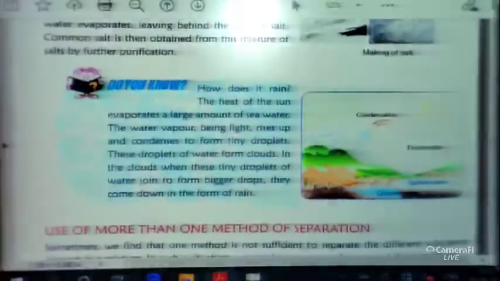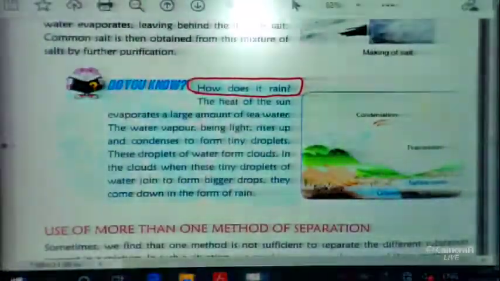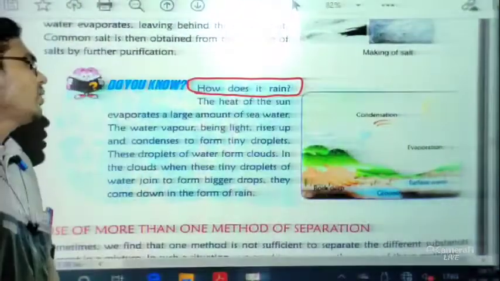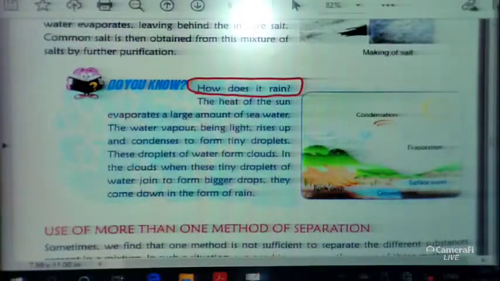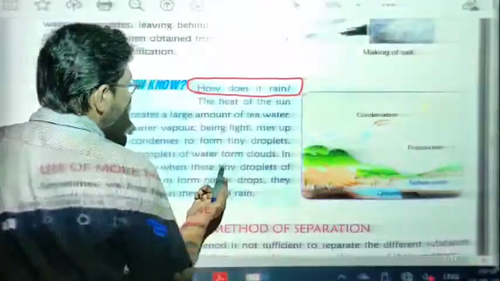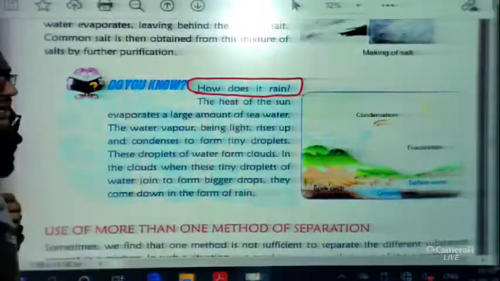Now students, here is a very important part, and it is very important for you to know because it is directly related to our environment: how does it rain? We have seen that evaporation is a process where water gets converted into steam.